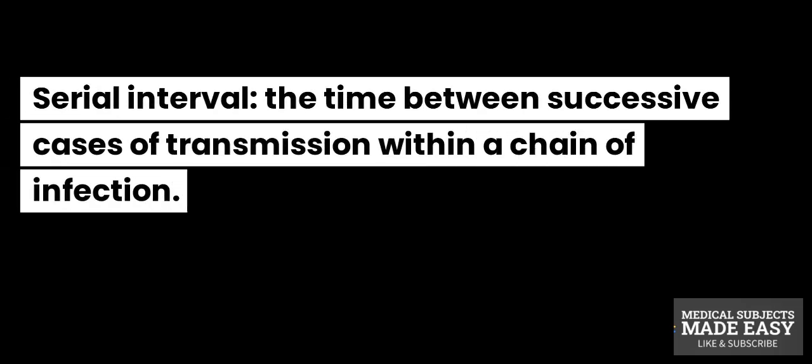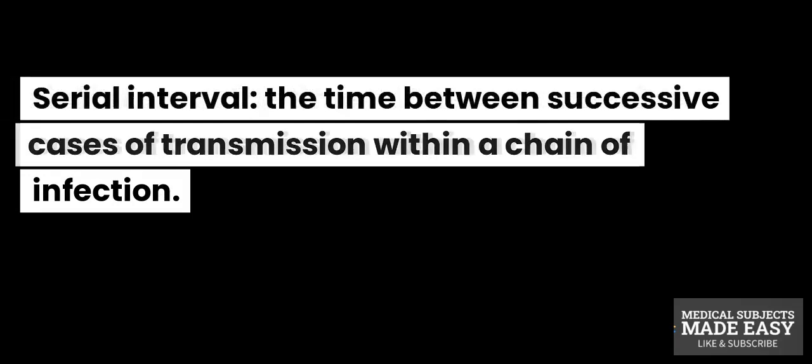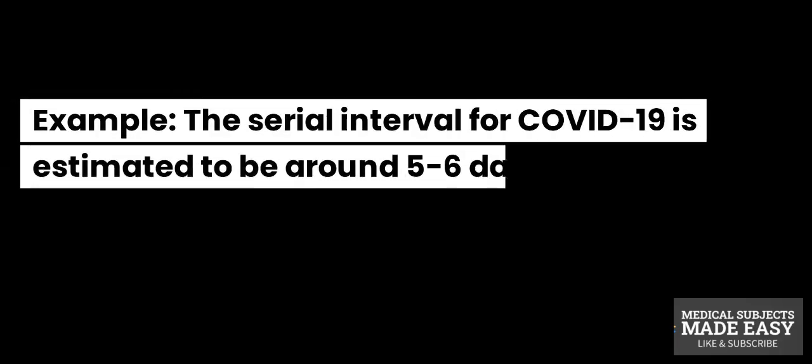Serial interval. The time between successive cases of transmission within a chain of infection. Example: the serial interval for COVID-19 is estimated to be around 5–6 days.